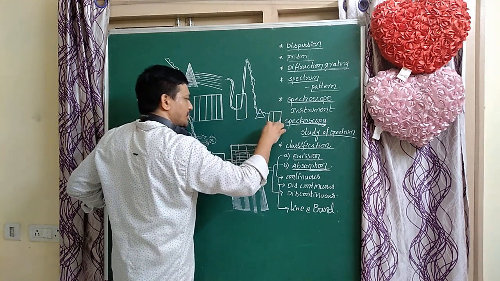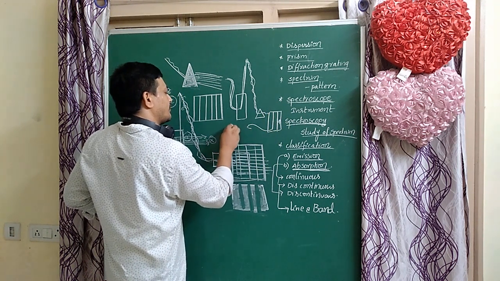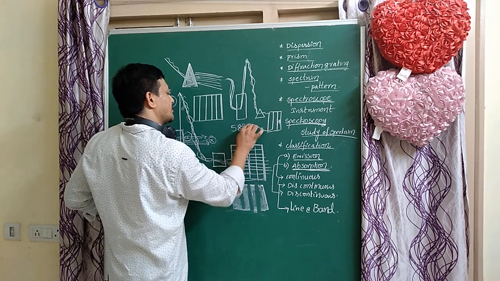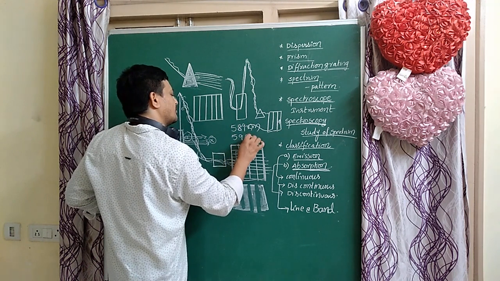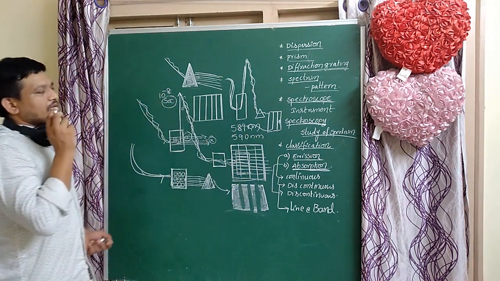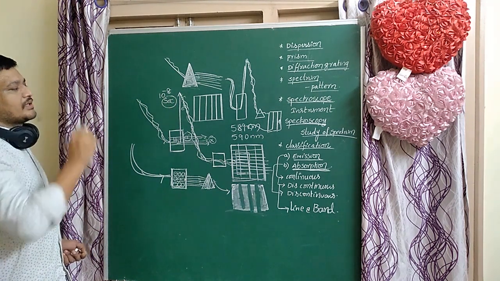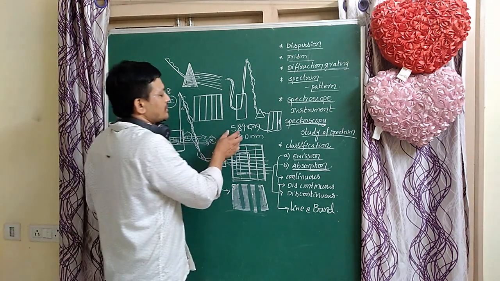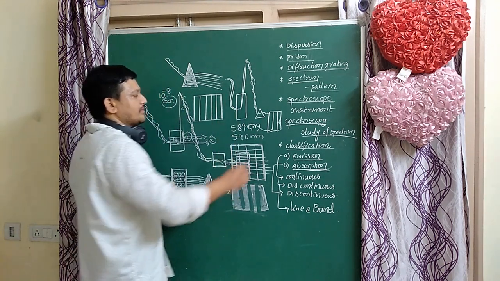The wavelengths of those lines are 589 nanometers and 590 nanometers. Two bright lines are formed on the photographic plate. Those are very important wavelengths.